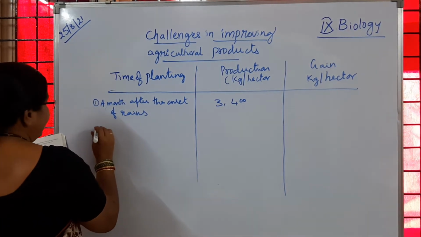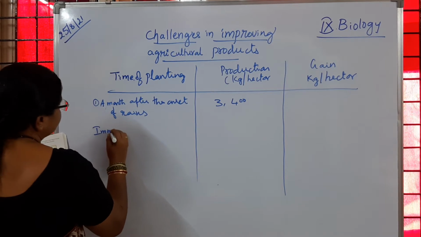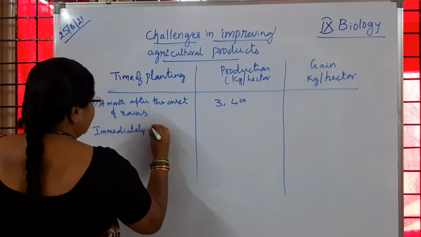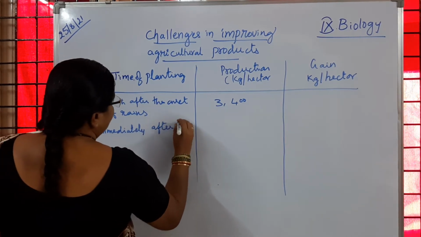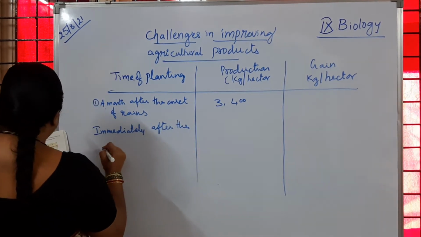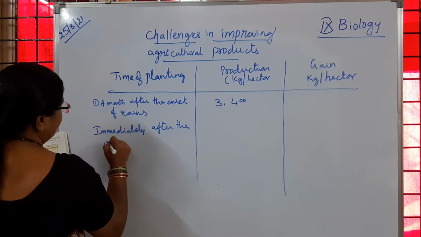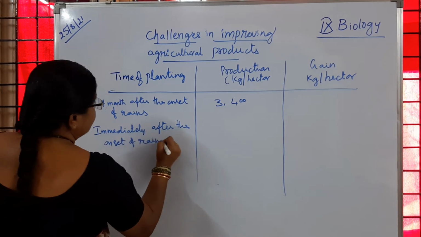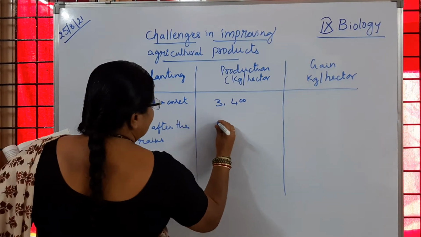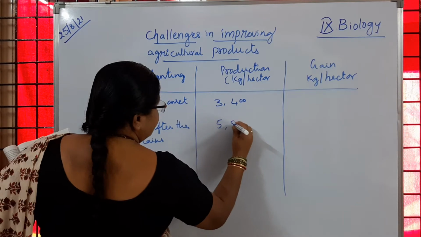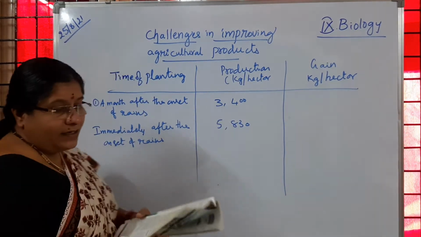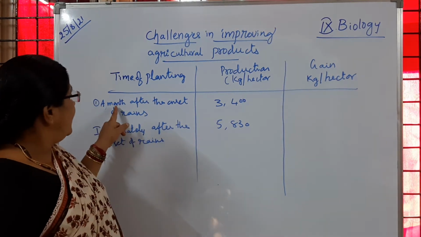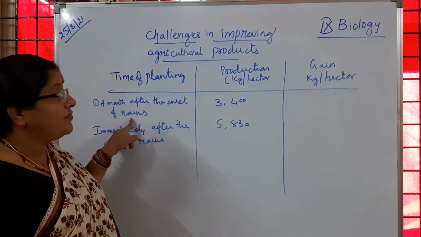Whereas immediately after the onset of rains, that is 5,830. We will discuss later how much the gain is. So here, a month after the onset of rains.